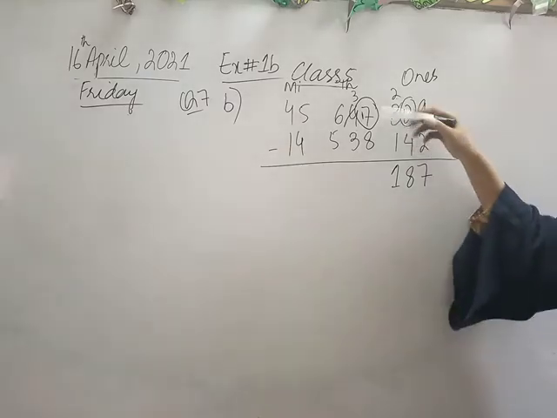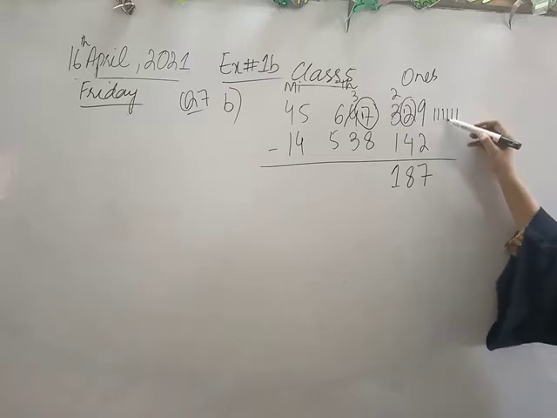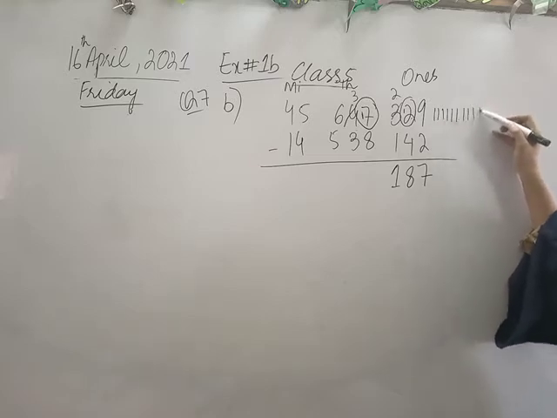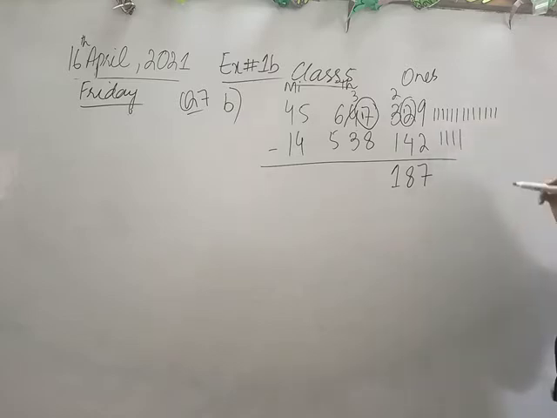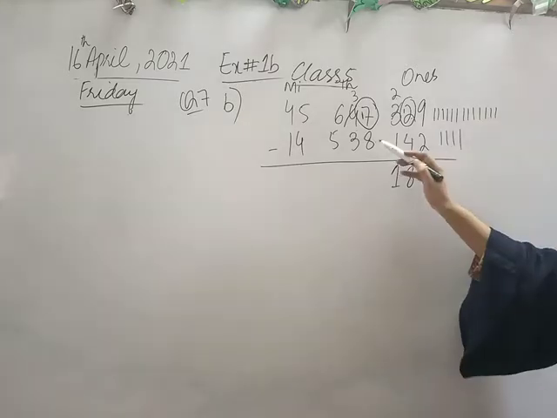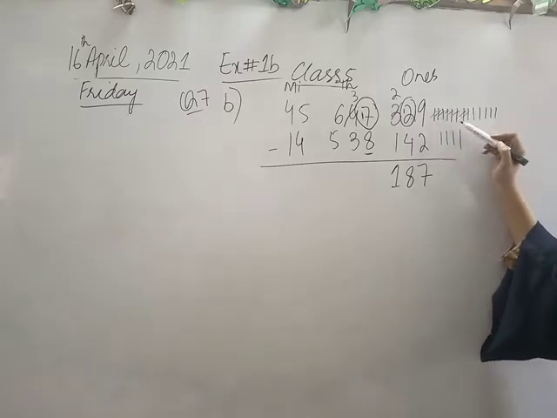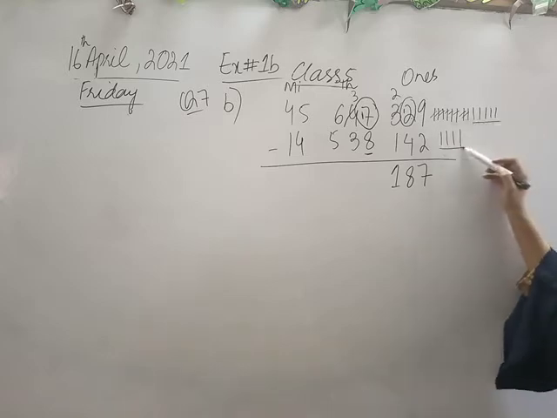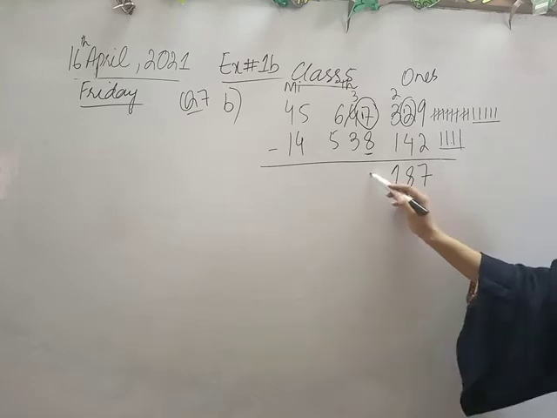Now 17 minus 8. 1, 2, 3, 4, 5, 6, 7, 8, 9, 10, 11, 12, 13, 14, 15, 16, 17. Now we will subtract 8 from this. 1, 2, 3, 4, 5, 6, 7, 8. And the remaining numbers are 1, 2, 3, 4, 5, 6, 7, 8, 9. 9.